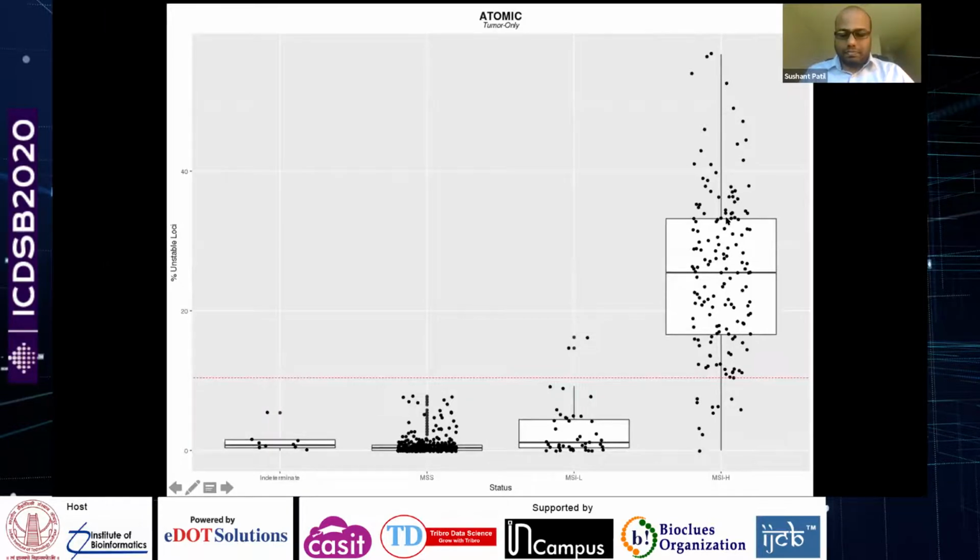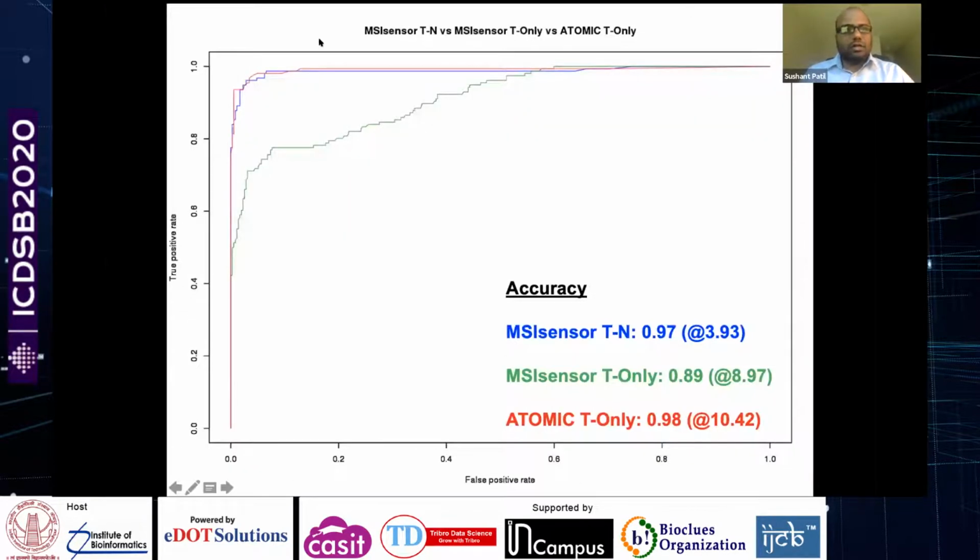If you plot the ROC curve, this is what it looks like. In blue, you have MSI Census tumor normal mode with an accuracy of 0.97. These are the optimized thresholds, not their recommended thresholds, so we are comparing the best case scenario of each algorithm. MSI Census tumor only mode is in green, and our tumor only mode is in red.